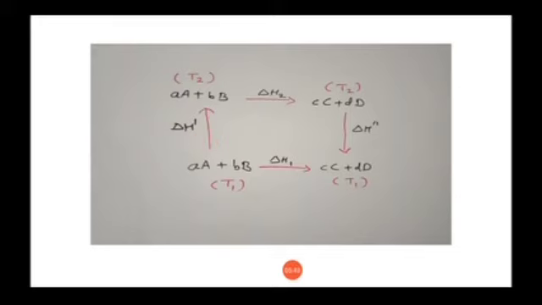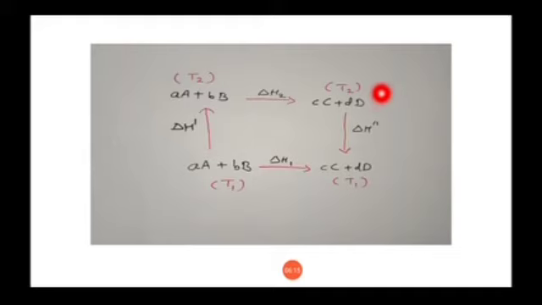Now at this temperature T2, these reactants are converted into products. That is, aA plus bB converts into cC plus dD. Here you can see that both reactants and products are at temperature T2, and the change in enthalpy for this reaction is delta H2.